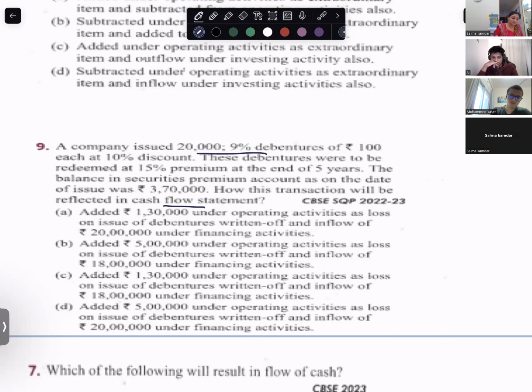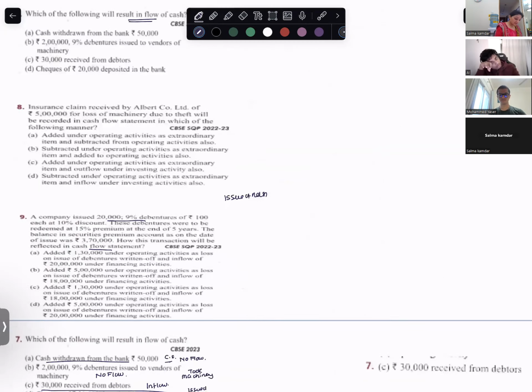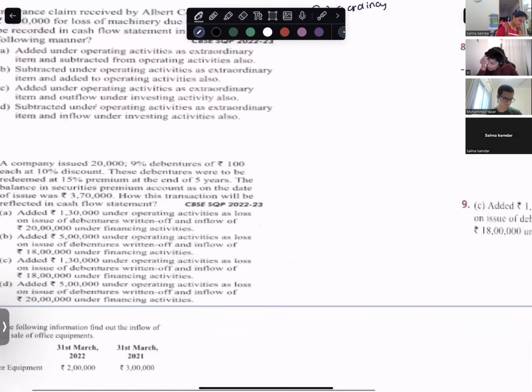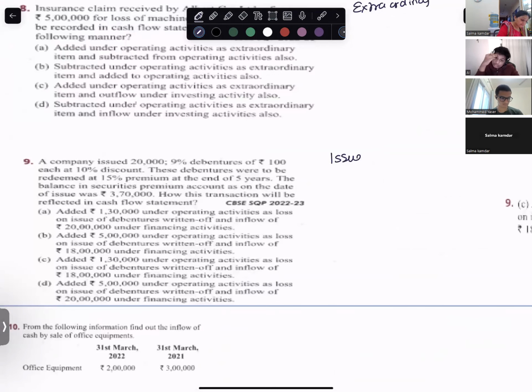Investing? No, sorry. Issue of debentures is financing activity. Which activity? Financing activity.